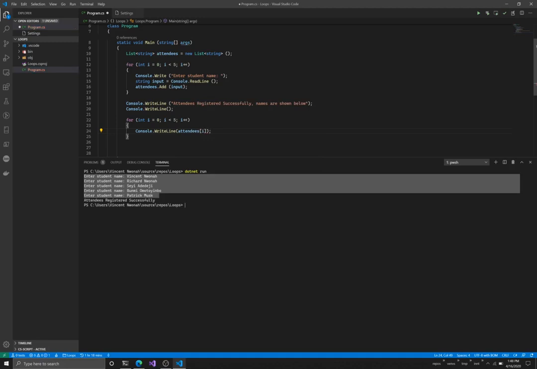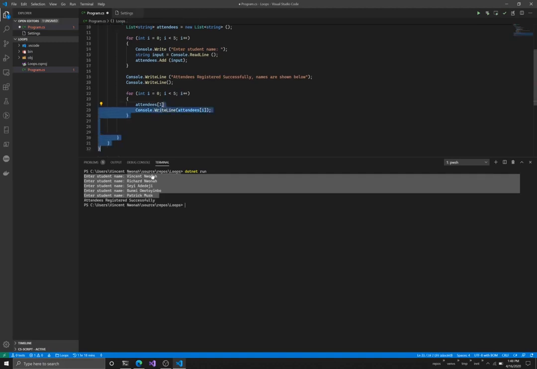Now let me explain what is going on here. Attendees is a list, and the way we get things out of lists is to index them. So we can say attendees 1 will give us the item in the first position of the list, and we can say attendees 2 to give us the second item. Now notice that each time this loop runs, the value of i changes.